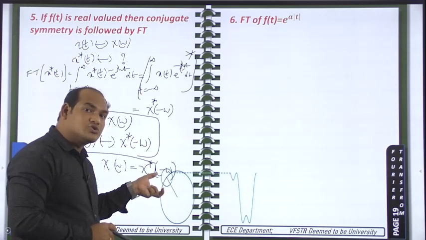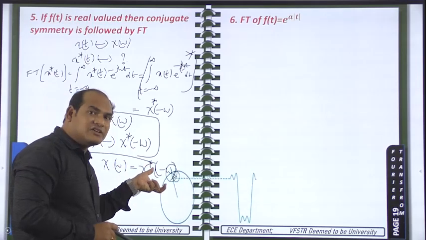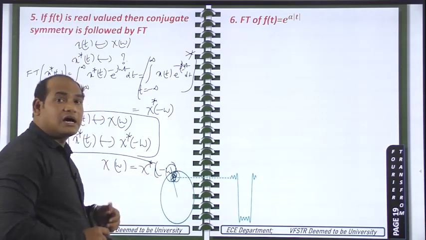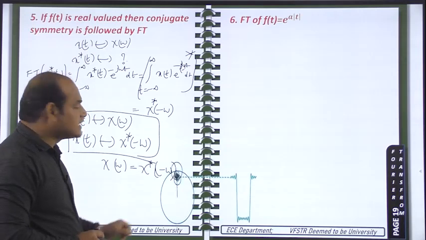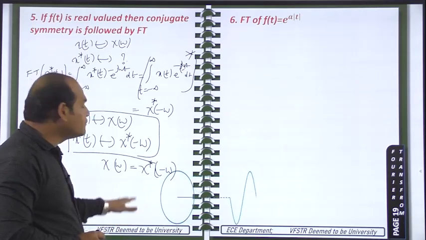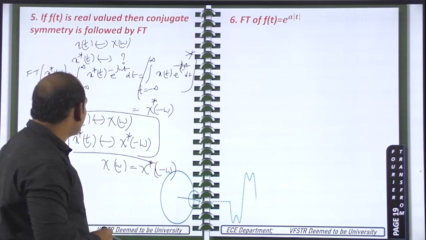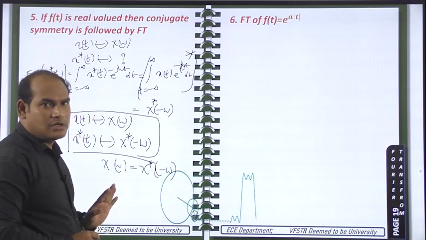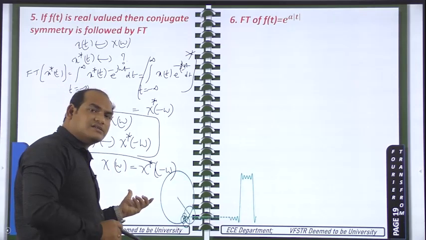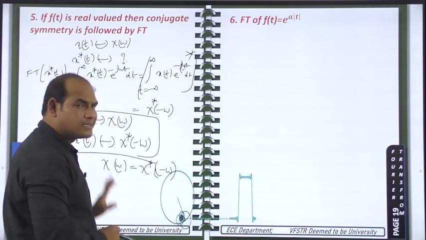After applying them, whatever resultant we get should be equal to the original signal. Then only we can tell it is a real signal. So in the frequency domain these two operations must be applied, but in the time domain only conjugate is enough.